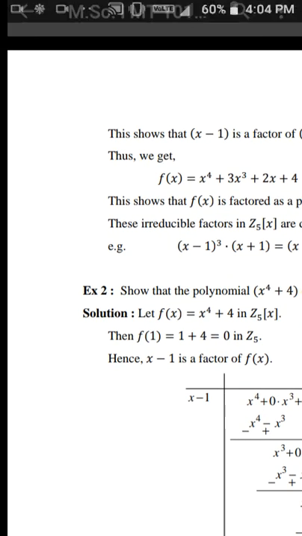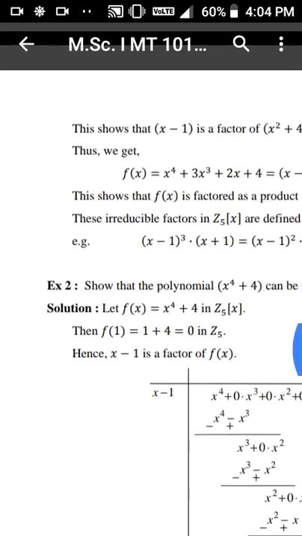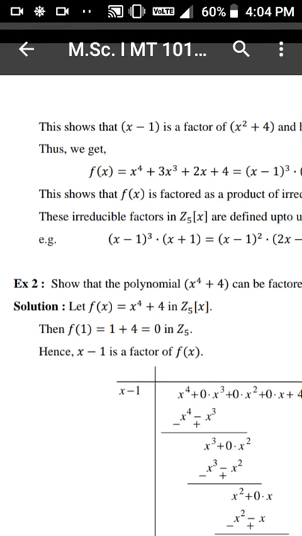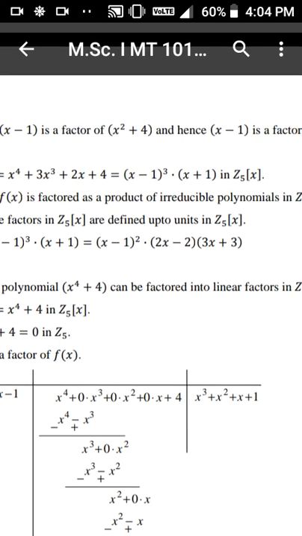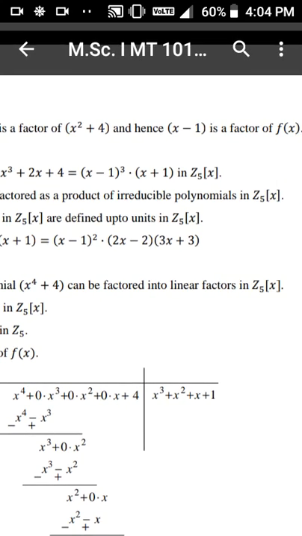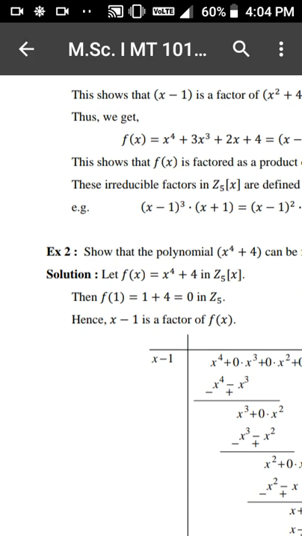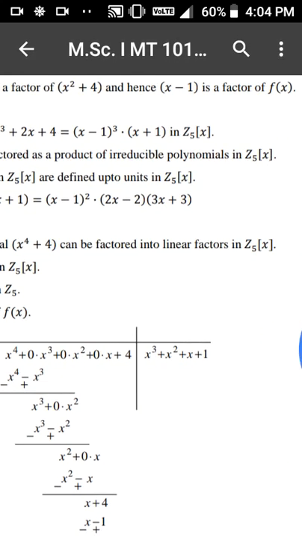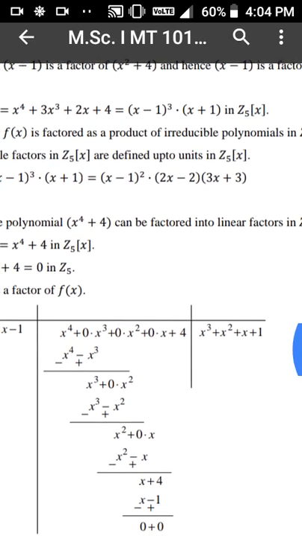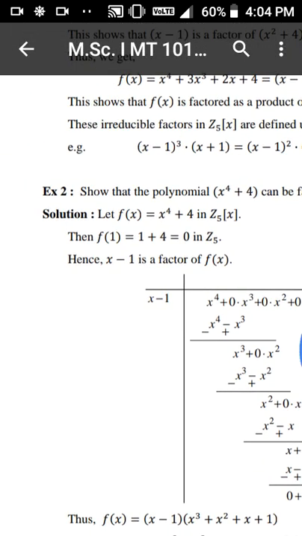Thus we get f(x) = (x - 1)^3 (x + 1) in Z5[x]. This shows that f(x) is factored as a product of irreducible polynomials in Z5[x].